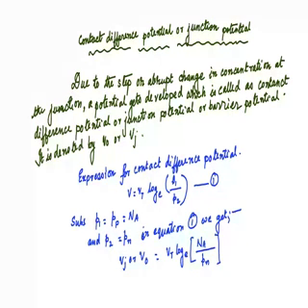According to the law of mass action, we have n of n cross p of n equals ni square. So from mass action law, we know n of n cross p of n is equal to ni square.